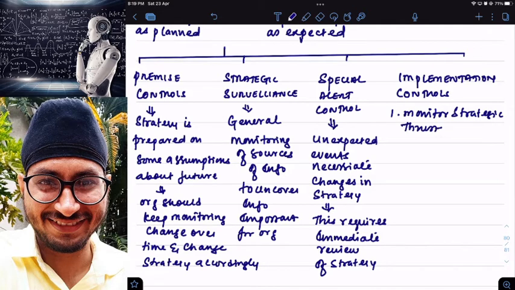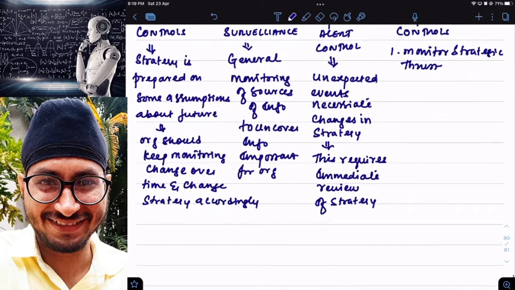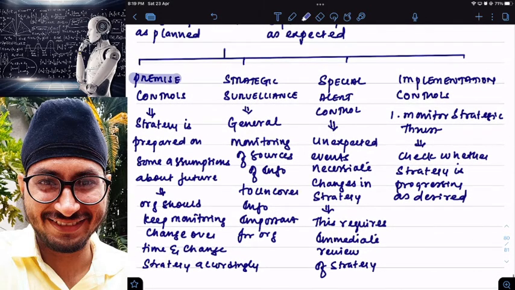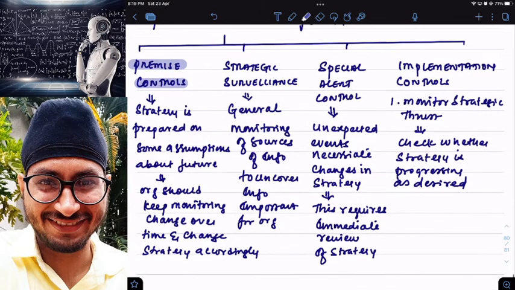Clear? Monitor strategic thrust. What do we mean by managing strategic thrust? To check whether the strategy is progressing as desired or not. Simple. Check whether, clear, the strategy you prepared is being implemented as per your requirements or not. That is an example of monitor strategic thrust.